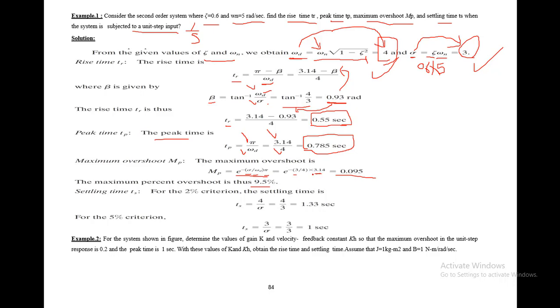So if you put the values over here and multiply, divide, and take the exponential to the power of this, you can find the value of the maximum overshoot. This turns out to be 0.095, and if you multiply it by 100, you will get the percentage, which is basically 9.5. The settling time is given by the 2% criteria, so the formula becomes 4 divided by alpha, and if you divide 4 by 3, you get the value of settling time, that is 1.33 seconds.